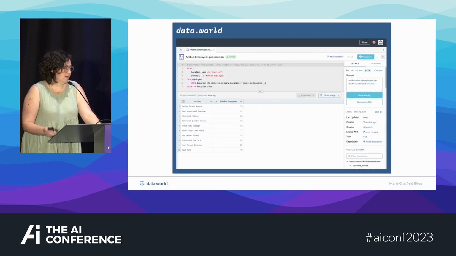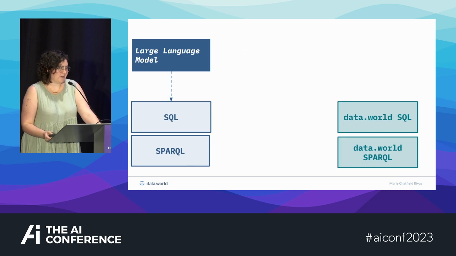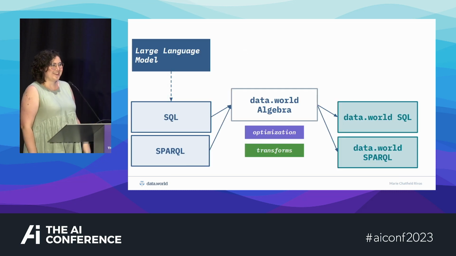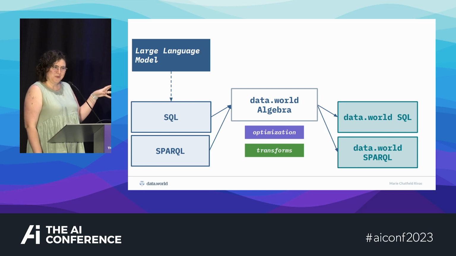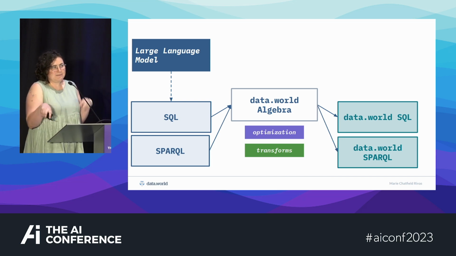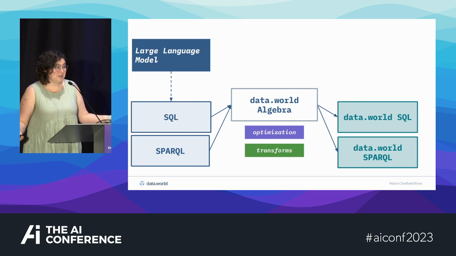So we also wanted to make it easier for people to write natural language SQL, right? Everybody wants it. So how did we support this? Well, we used algebra again. Turns out large language models have seen a lot of SQL, and so they're usually really good at writing the SQL that you want, but sometimes they mix and match their favorite things from different types of SQL. Sometimes they give you back stuff that just can't be run on a single system.